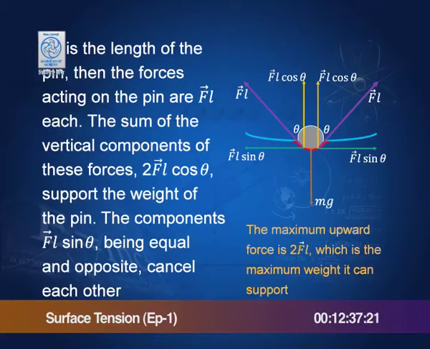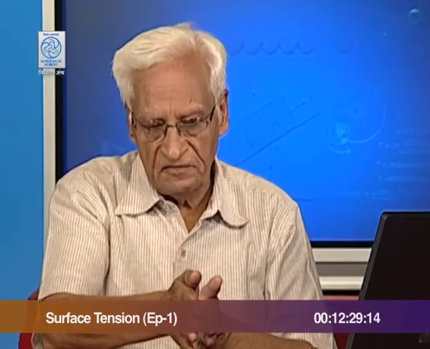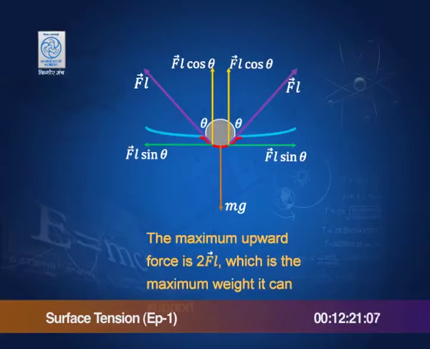If the length of the pin is small l, then on this side there is a force F L, on this side there is a force F L. The total force therefore acting on the pin is 2 F L, F L in this direction and F L in that direction. You can take the vertical components, the horizontal components will cancel,